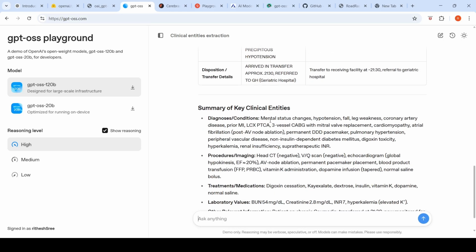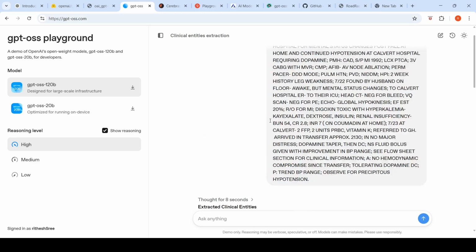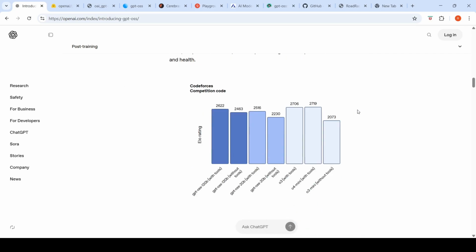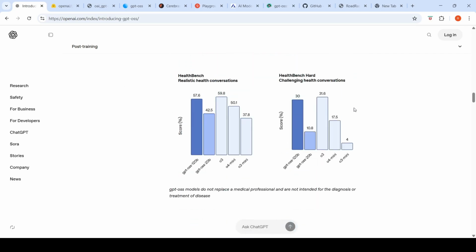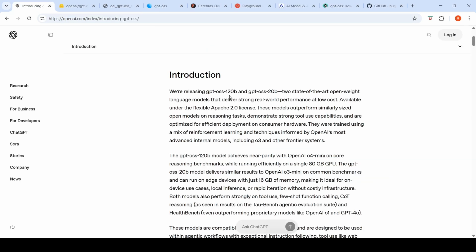So this is zero shot clinical entity extraction, right? So this is a good model to try out in healthcare as well. They even talk about the model's performance on HealthBench over here, and they're saying that this is a good model on HealthBench, which is their realistic health conversations. So this is actually quite good. Now let's look at the code which was generated. Let's try to test that code and see how it performs.